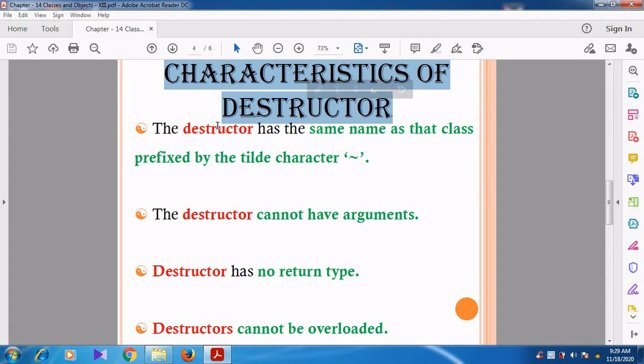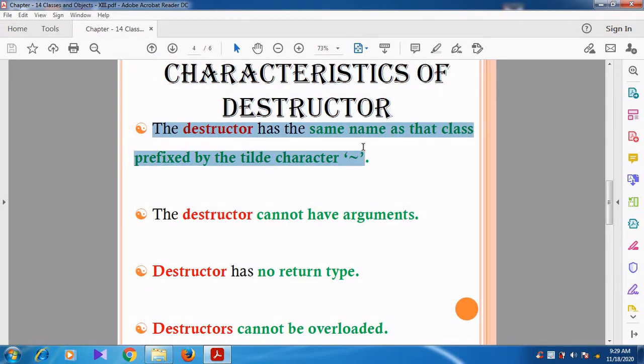We know very well that the destructor is also a special function because it carries the same name as the class name. Can you understand, students? The destructor is also a special member function because the class name and the member function name are the same. See here, the destructor has the same name as the class name but prefixed with the tilde character.